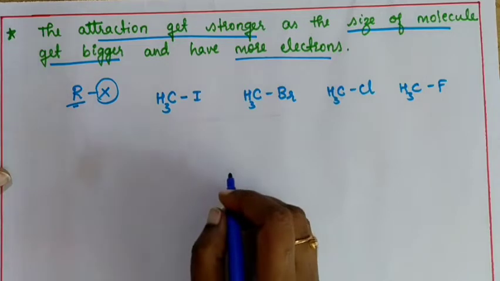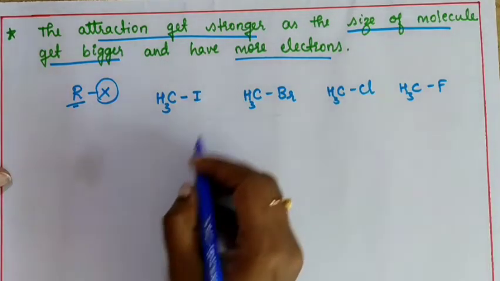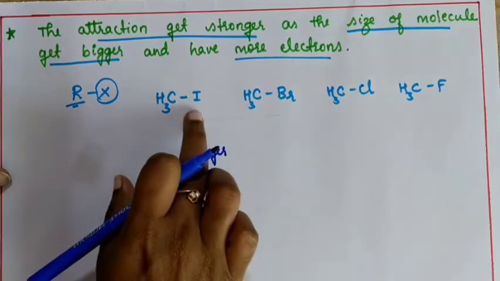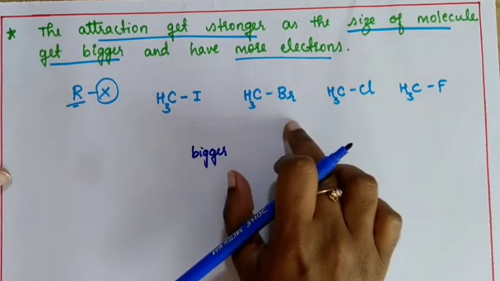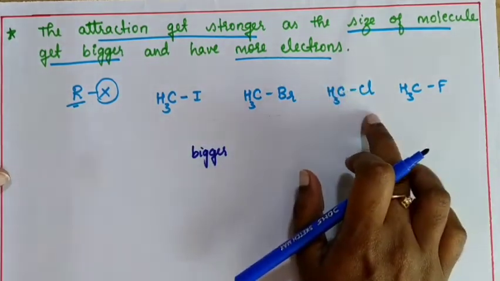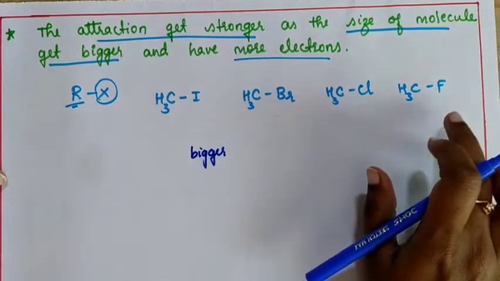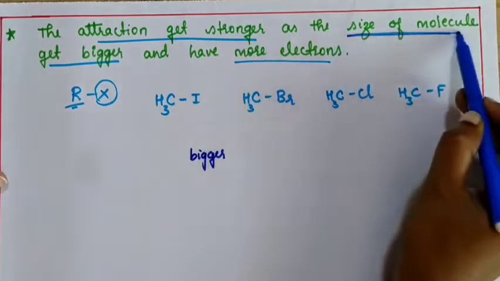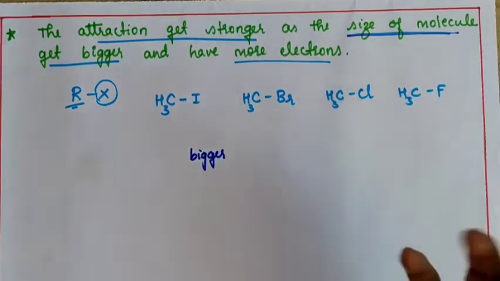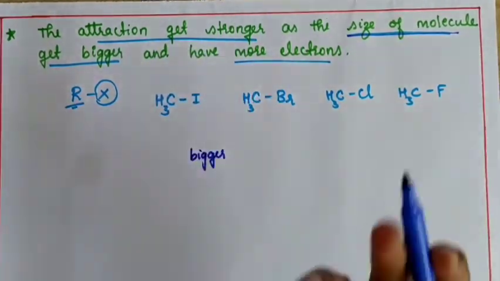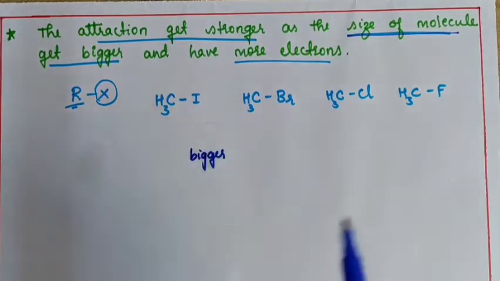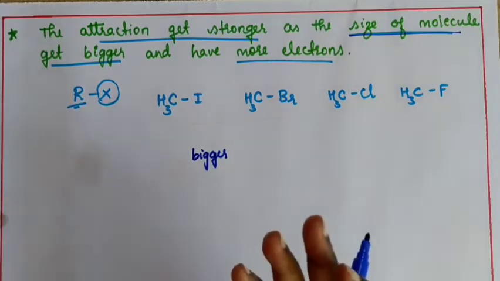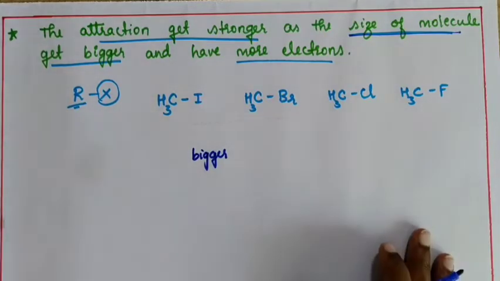And you can observe one more thing. The size of iodine is bigger compared to bromine, which is bigger compared to chlorine. And that chlorine is bigger than fluorine. So we came to know that as the size of molecule increases, the attraction force also increases. Since attraction force increases, melting and boiling point will also increase, no? Because they are directly proportional to each other.